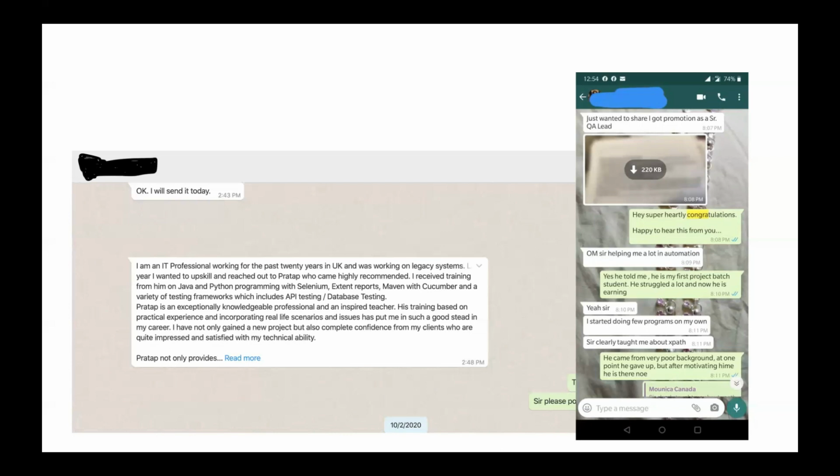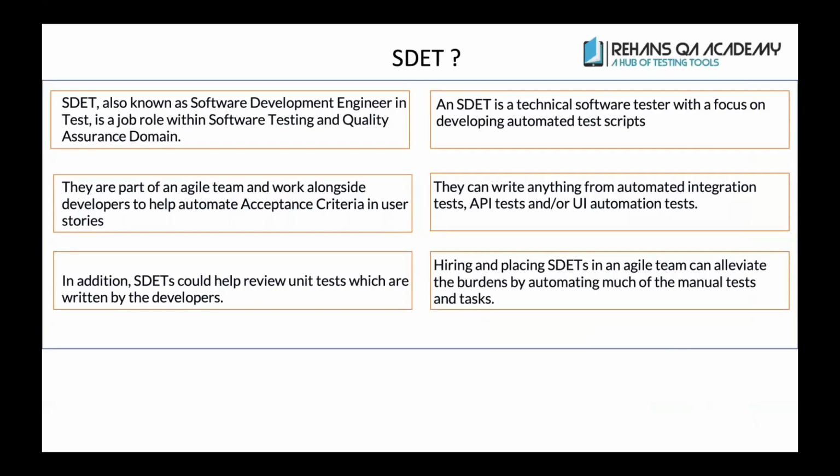Now let's start with the programming side, the course and the agenda that you are asking about. As I said, we are going to give the training as SDET. The current market expects the individual to be not only an automation engineer, but also strong on the development side. He should know how the application is developed, how the developer is going to code the application, how the application's inner layers work, and how the data is fetched by the application from the database.